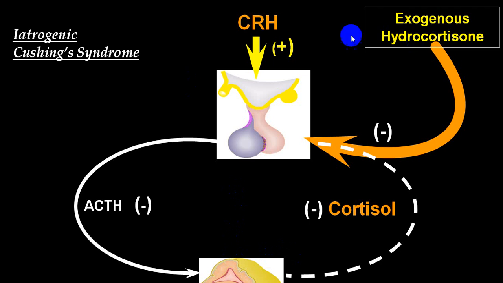So never stop any external steroid preparation which is given in larger doses for a chronic period. It should be tapered off gradually. And this will result in constant elevation of cortisol level, producing hypercortisolism and Cushing syndrome. We call it iatrogenic Cushing syndrome.